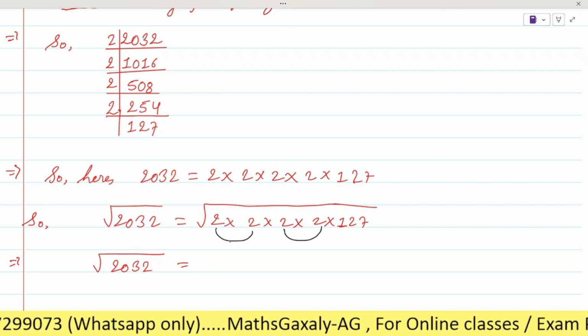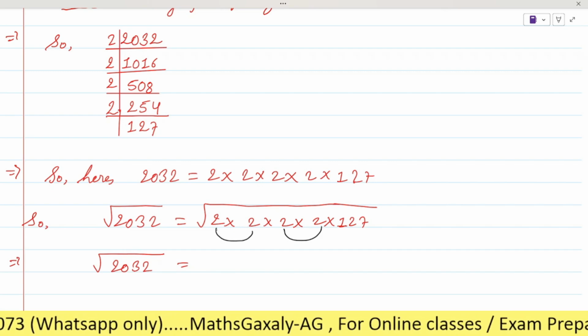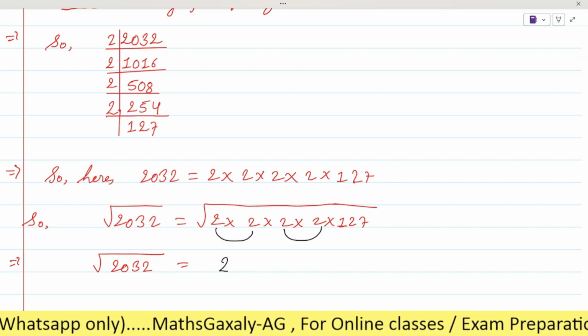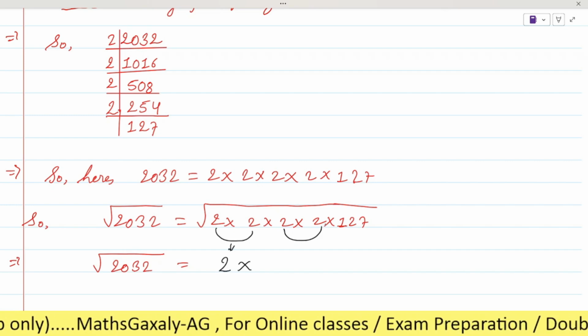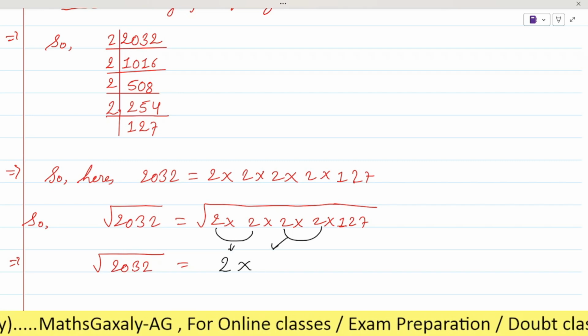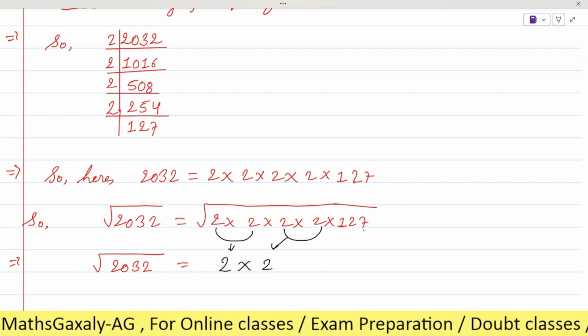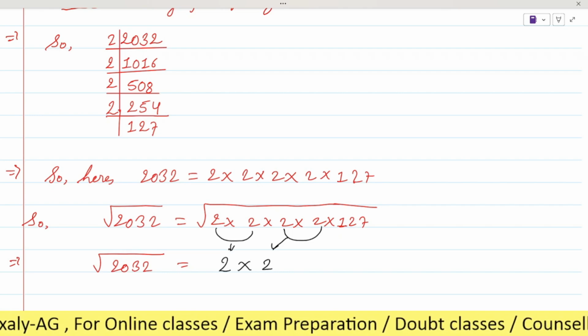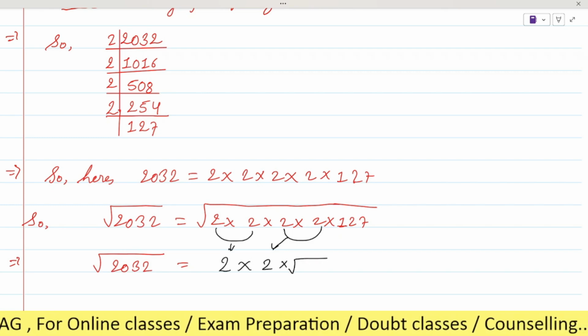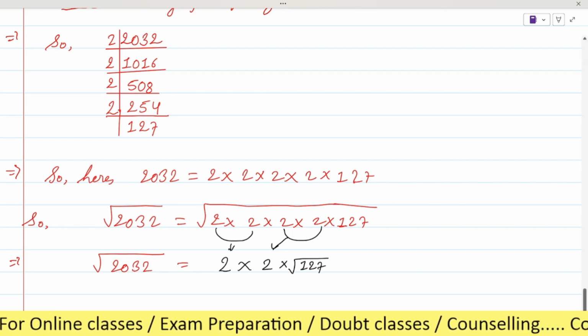From these two twos we will get 2, and from the other two twos we will get another 2. And we can't make the pair of 127, so it stays as root under 127.